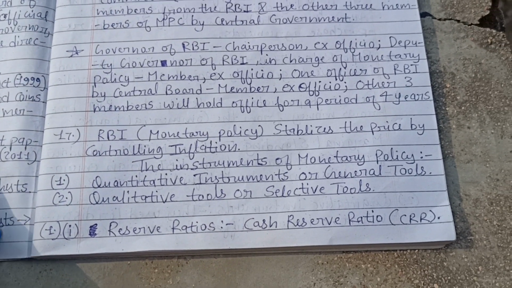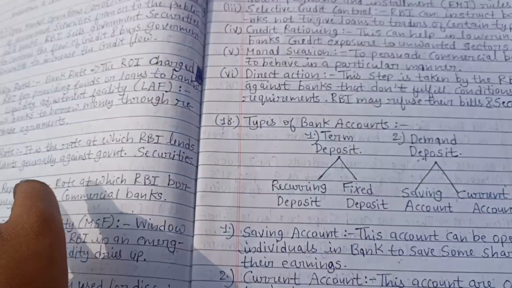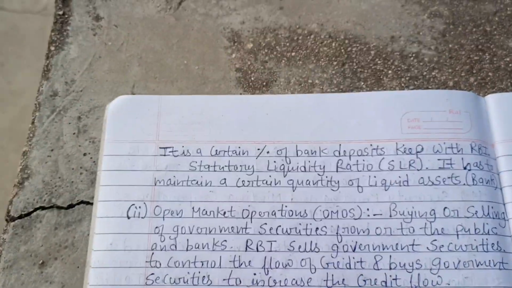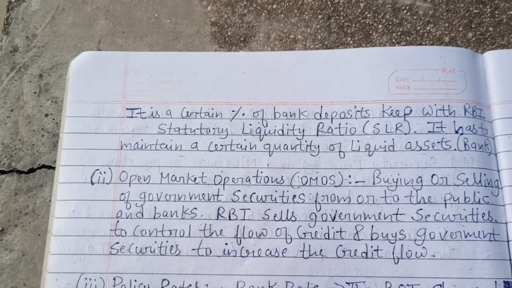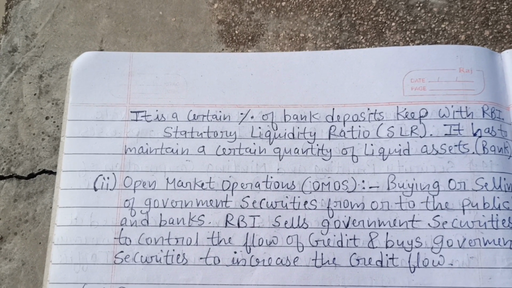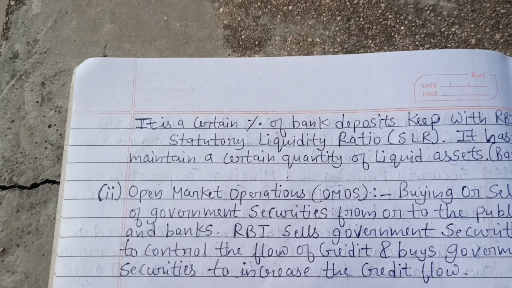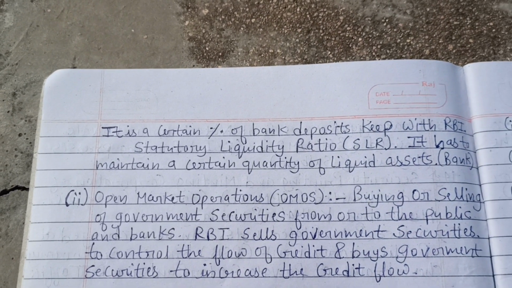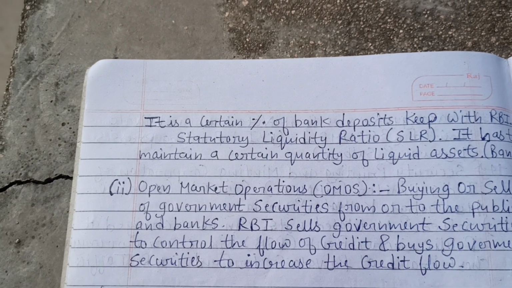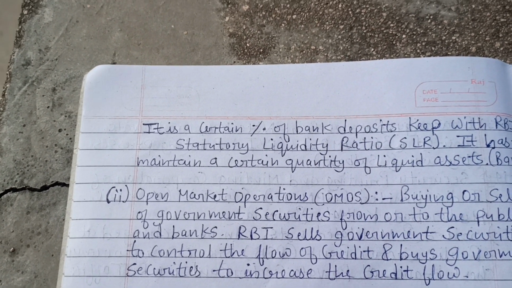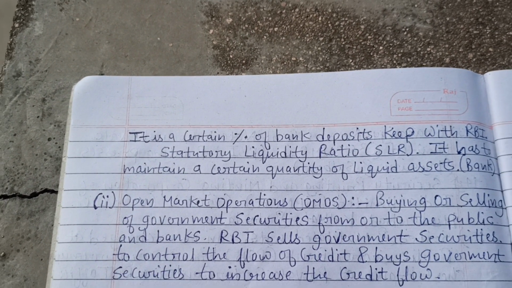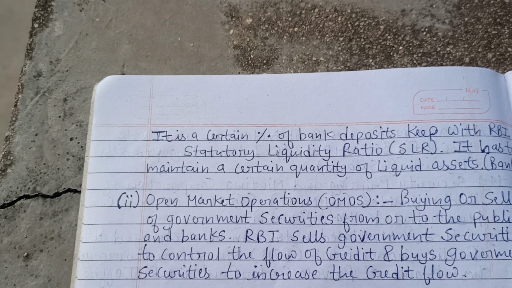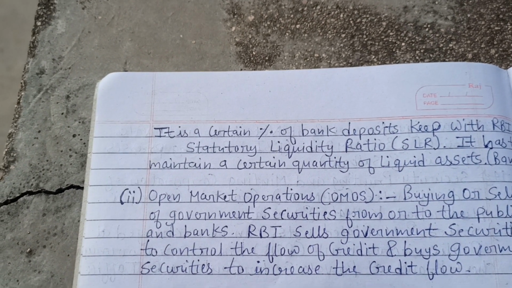Okay, so what is the cash reserve ratio? It is a certain percentage of bank deposits with RBI. So बैंक को कुछ डिपॉजिट RBI के पास रखना पड़ता है, उसको हम CRR कहते हैं. And the statutory liquidity ratio means a bank has to maintain a certain quantity of liquid assets. मतलब कुछ liquid assets banks को रखना पड़ता है.